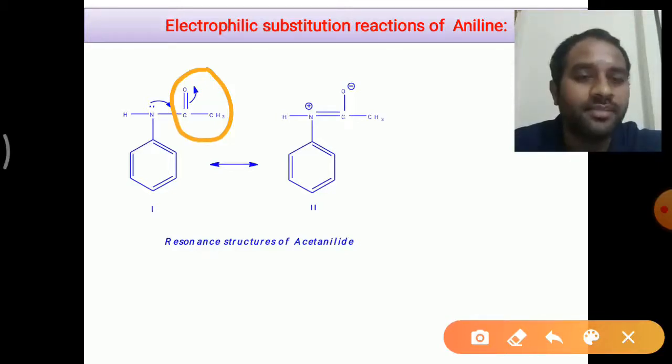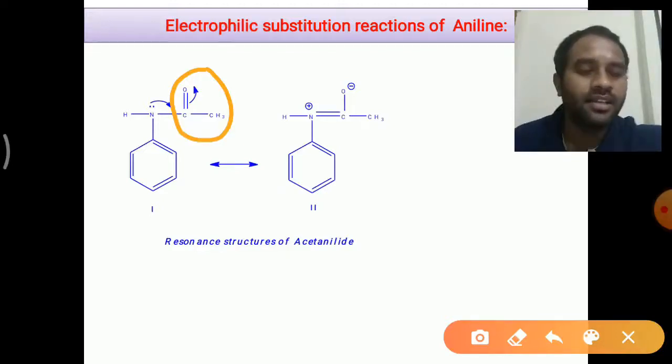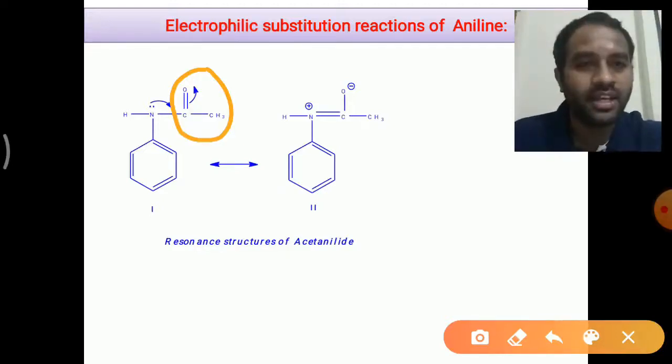Because of these resonance structures of acetanilide, we can understand that the electron pair on the nitrogen atom is somewhat less available, as it is involved in the resonance towards the electron withdrawing group attached to the nitrogen atom. These electrons will not easily be involved in the resonance towards the benzene ring.